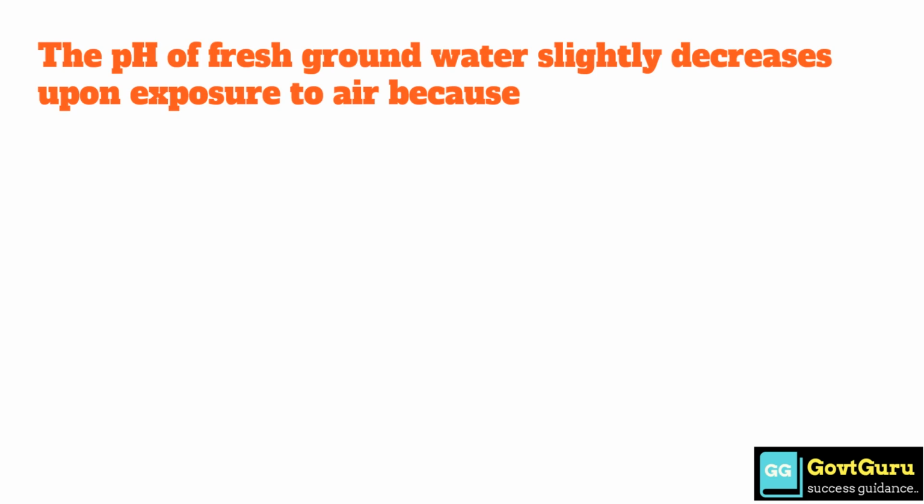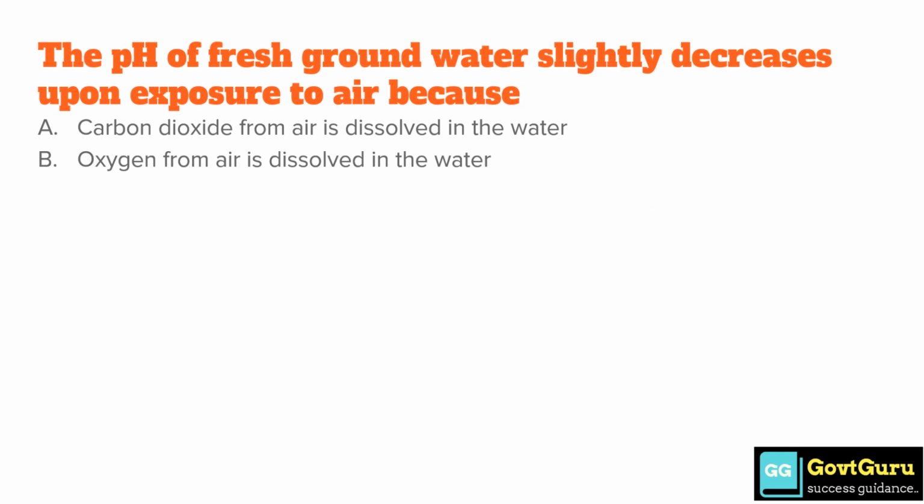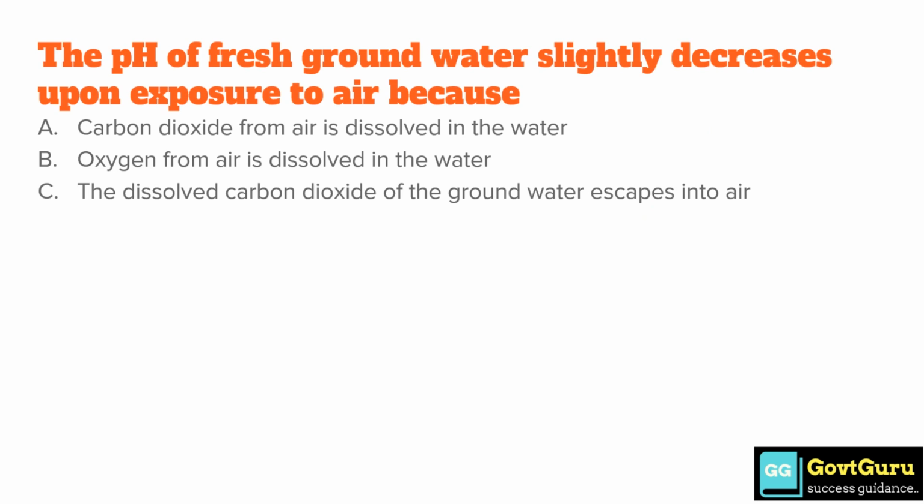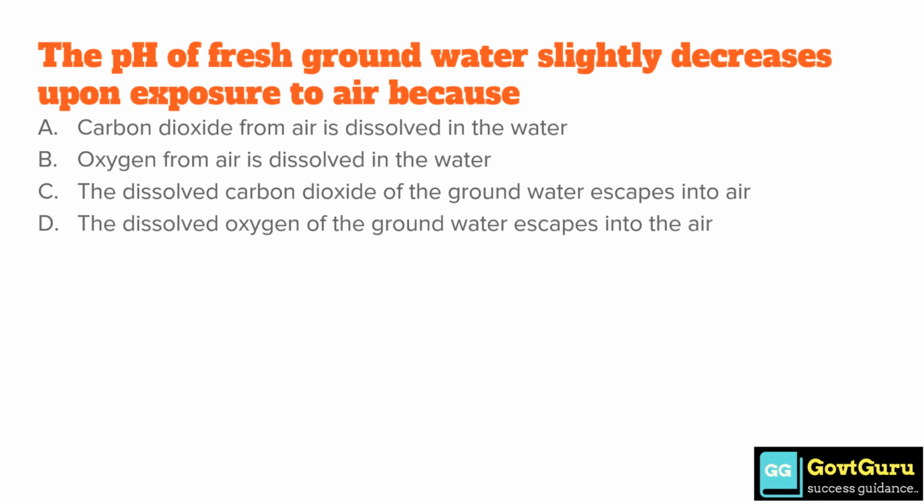The pH of fresh groundwater slightly decreases upon exposure to air because option A, carbon dioxide from air is dissolved in the water. Option B, oxygen from the air is dissolved in the water. Option C, the dissolved carbon dioxide of the groundwater escapes into air. And option D, the dissolved oxygen of the groundwater escapes into the air. So the correct answer is option A, carbon dioxide from air is dissolved in the water.